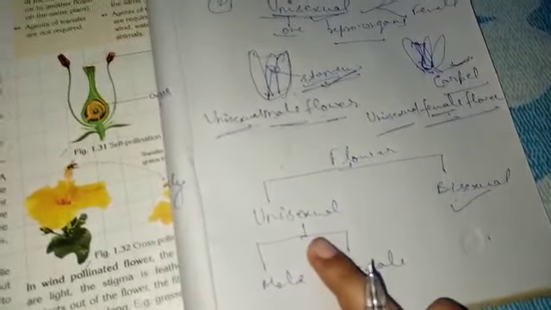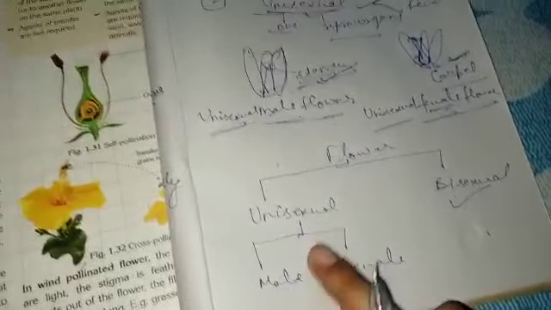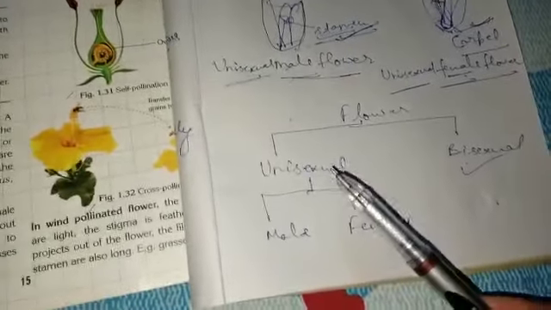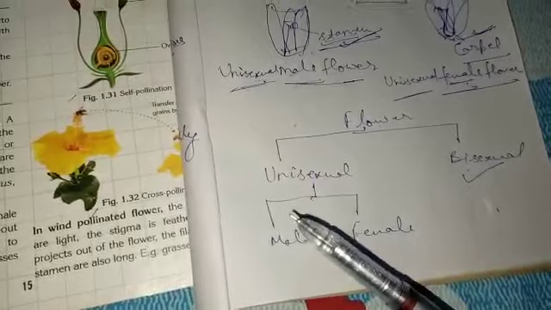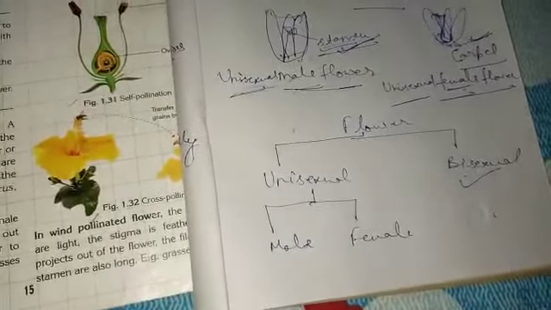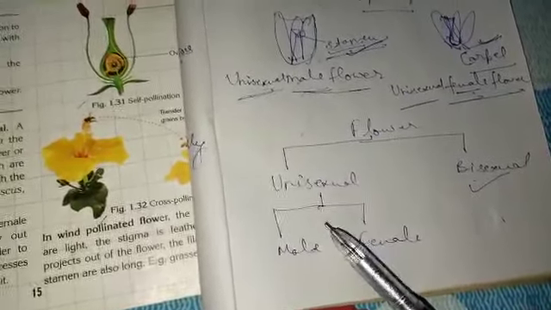Examples of unisexual flowers are papaya and watermelon. One more common example of unisexual flowers is cucumber, and bottle gourd. These are the examples of unisexual flowers. So this was all about types of flowers.